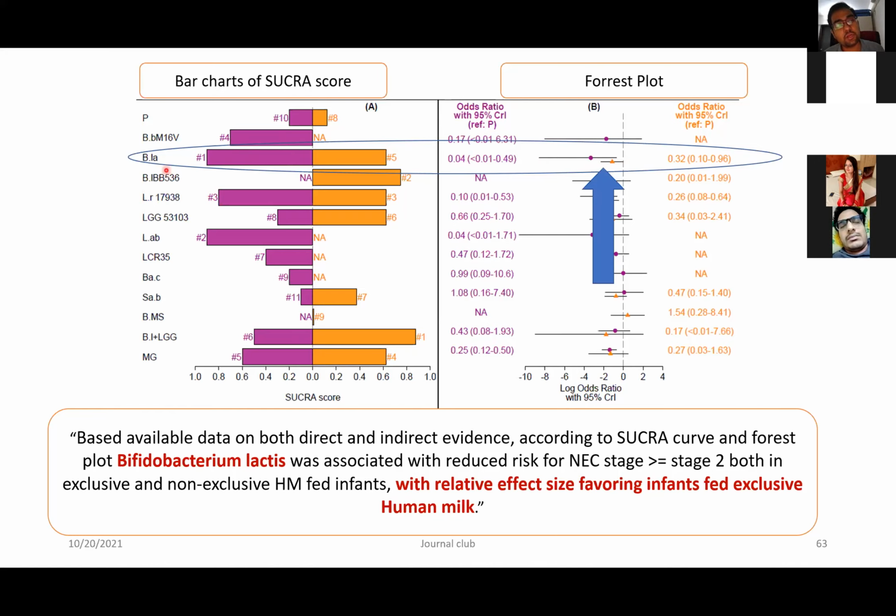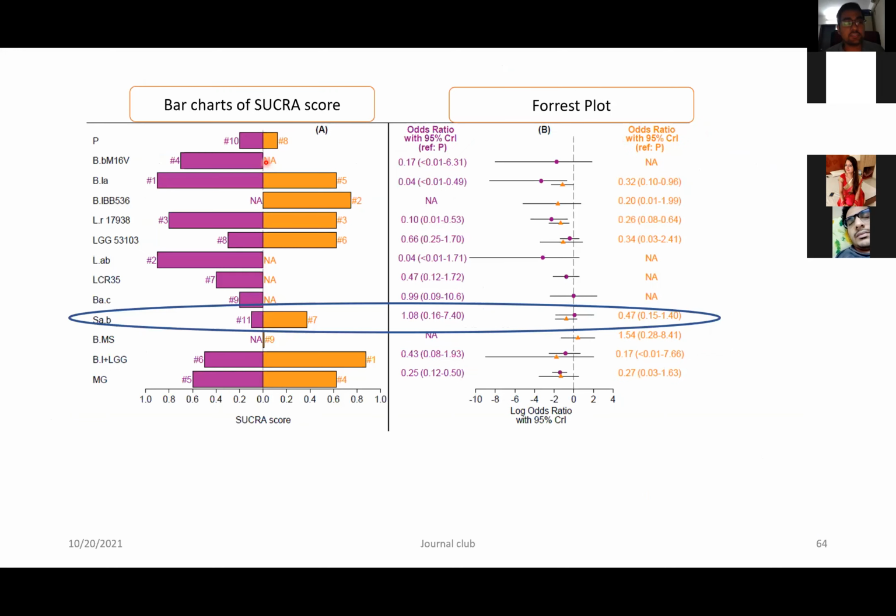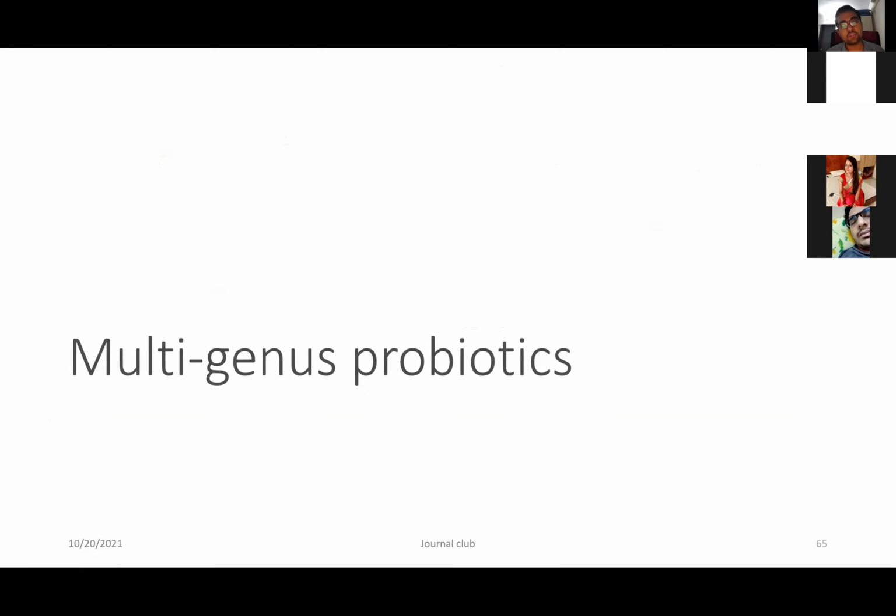The efficacy of Bifidobacterium lactis has actually gone down, but since it is a very good probiotic, it is able to show a good result both in mixed feeding as well as in exclusively human fed infants. Now, Saccharomyces boulardii was not shown to have any effect; it was ranked 11th and 7th in both. So basically, it is saying that this probiotic was not efficacious in preventing necrotizing enterocolitis.